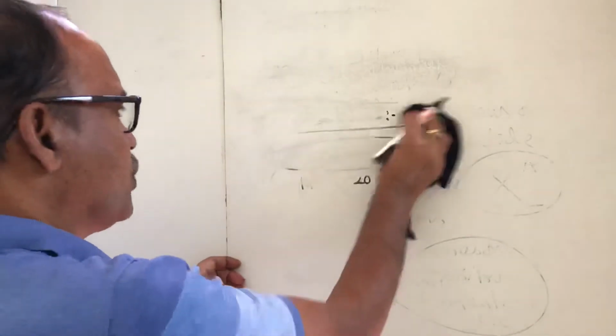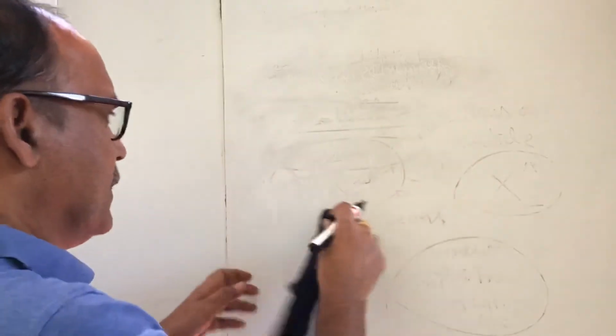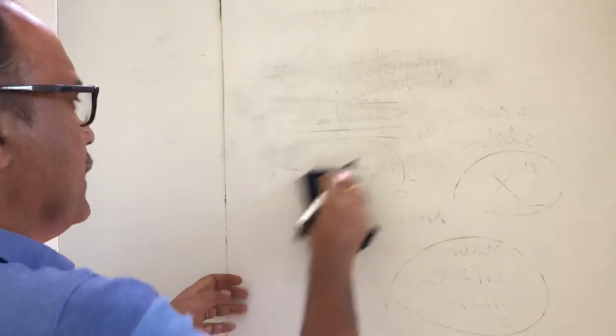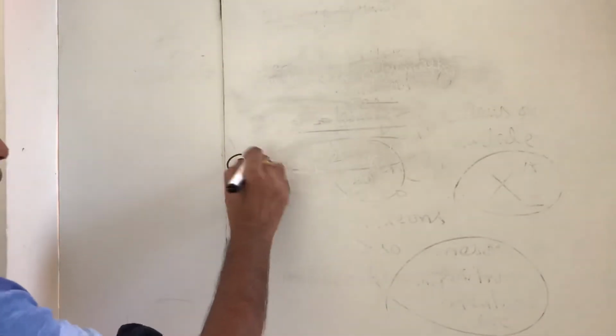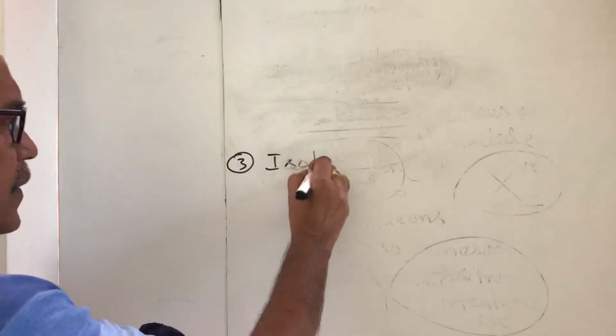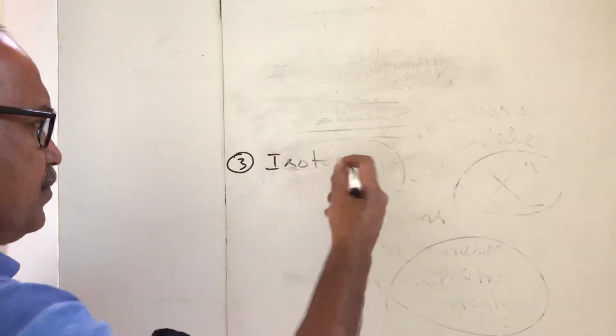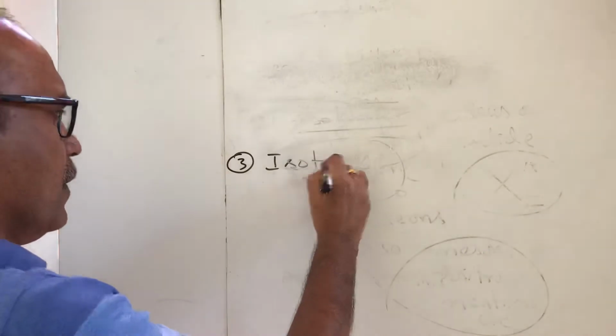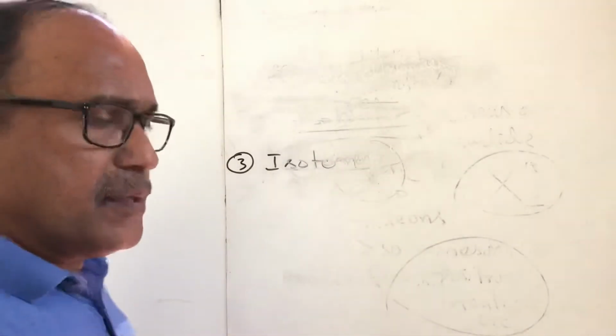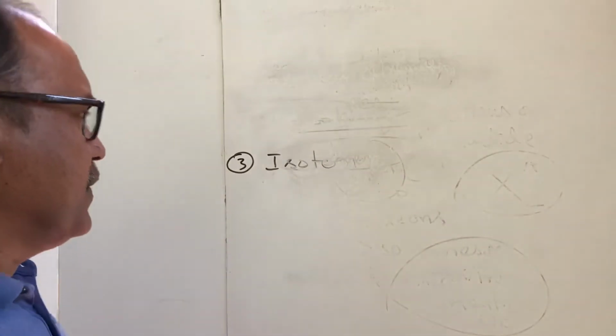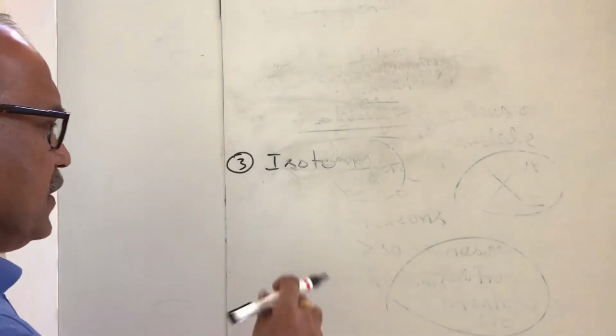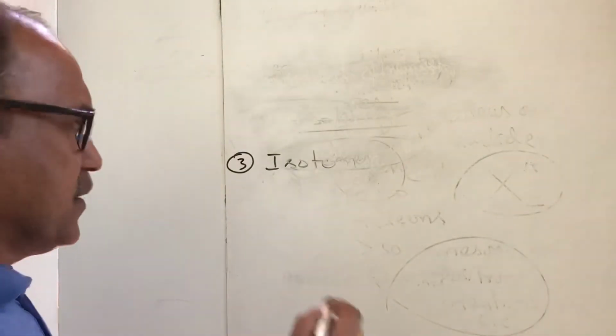Next, isotones. Isotones are nuclides of different elements having different atomic and mass numbers.